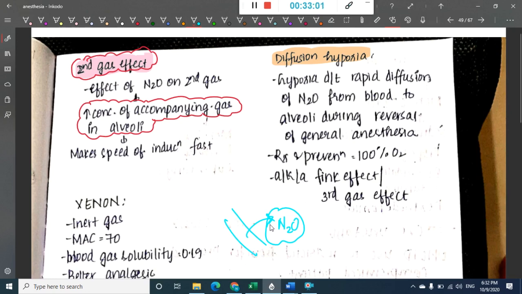Why? Because of the diffusion of nitrous oxide from the blood to the alveoli, less oxygen will enter the alveoli. There will be less gaseous exchange, and as a result this leads to hypoxia. Hypoxia occurring because of diffusion of nitrous oxide into the alveoli from the blood is called diffusion hypoxia. The treatment is to give 100% oxygen. Diffusion hypoxia is also called the Fink effect or third gas effect.